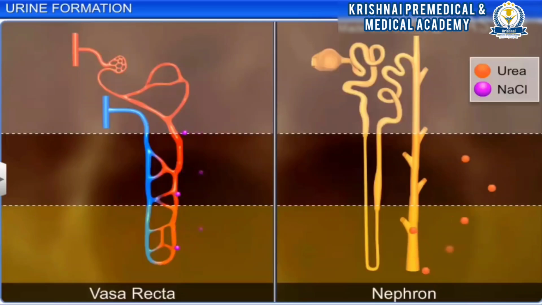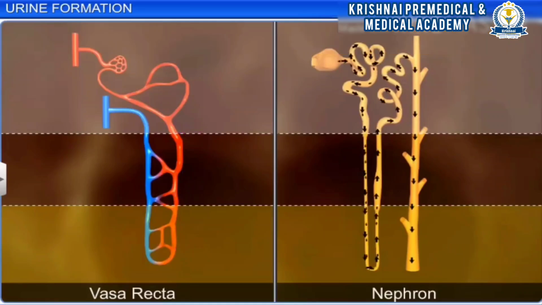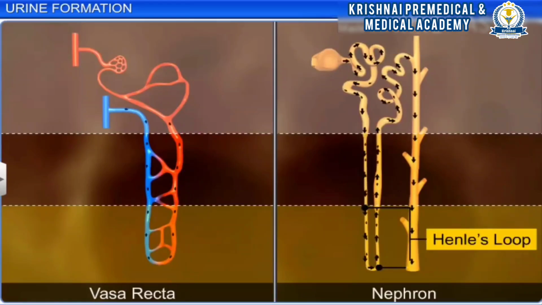In the same way, small amounts of urea entering the thin segment of the ascending limb of Henle's loop are transported back to the interstitium by the collecting tubule. This unique arrangement of Henle's loop and vasa recta, together with the countercurrent mechanism, helps maintain the concentration gradient in the medulla.